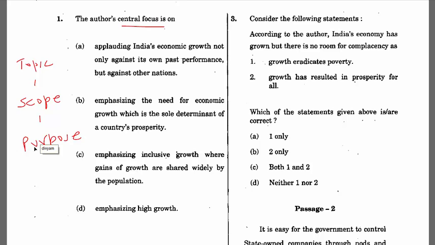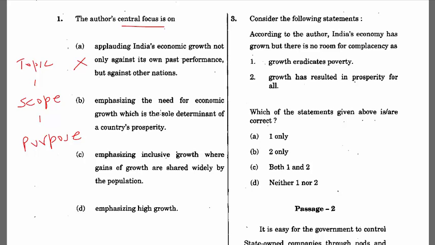the answer. If that is not given, then the scope. If the scope is given, then the scope is the answer. If that is also not given, then the topic is the answer. Nothing apart from these three can be the answer to the central focus or main idea or purpose, those kind of questions. So given that, applauding India's economic growth not only against its own past performance but against other nations, definitely not correct, because it falls in neither of these three. This is a statement in the passage, but that is irrelevant.